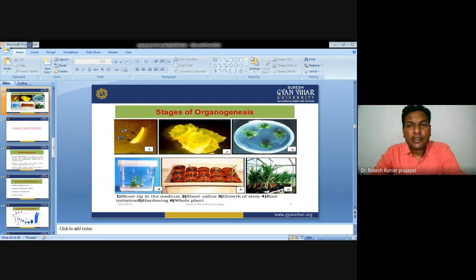So this organogenesis is responsible for the induction of adventitious root, shoot, and other organs in the cultured tissue. That is very important in plant tissue culture. Organogenesis differentiation is an outcome of the process of de-differentiation, which is followed by the re-differentiation of the cells. De-differentiation favors the unorganized cell growth that is known as callus.